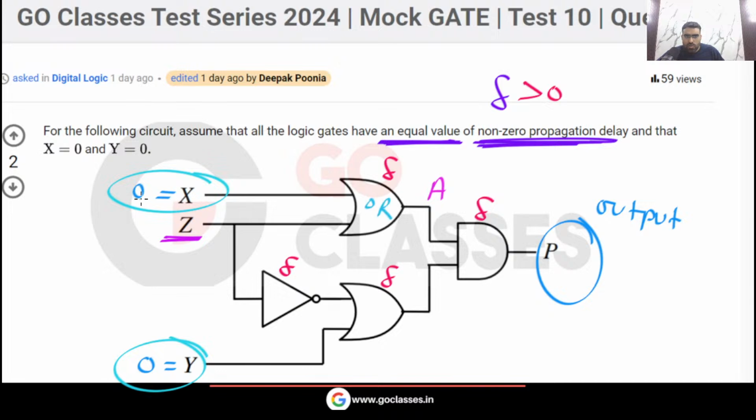You can see x is already 0. X is constantly 0, x is not changing, x is unchanged. So for x you don't have to create the waveform. So tell me what will be A? A will be x or z. And remember, A will be x or z, but x is 0. So A will be basically z.